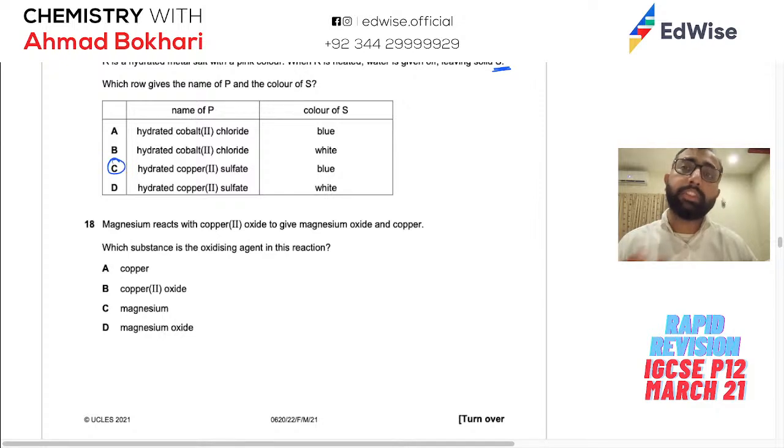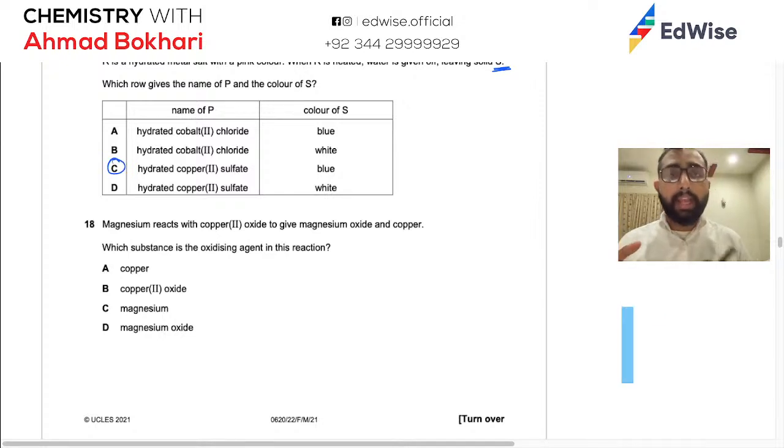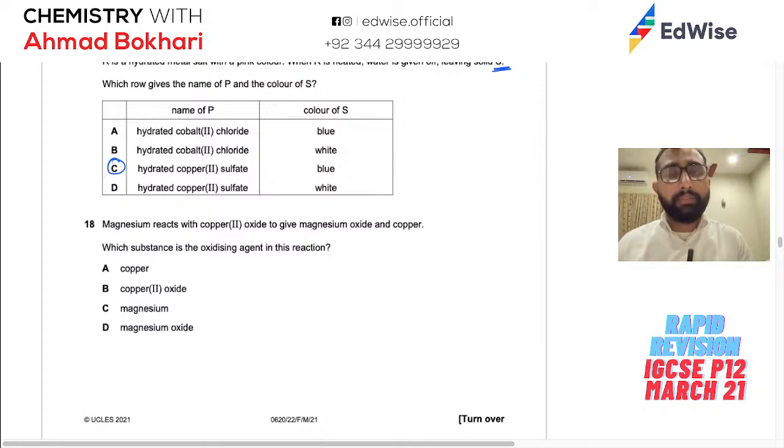And this is a good revision for the test of water. You have copper sulfate going from white to blue when you add water, and cobalt 2 chloride going from blue to pink when you add water. So here they are the opposite, but these color changes you should remember.